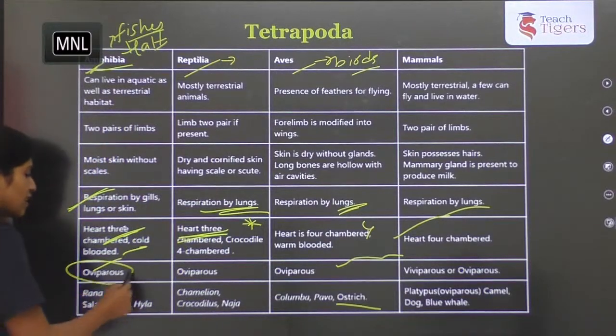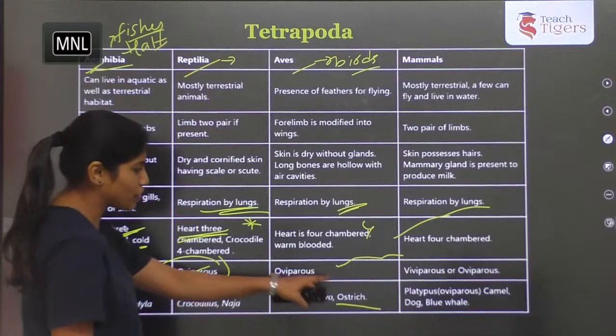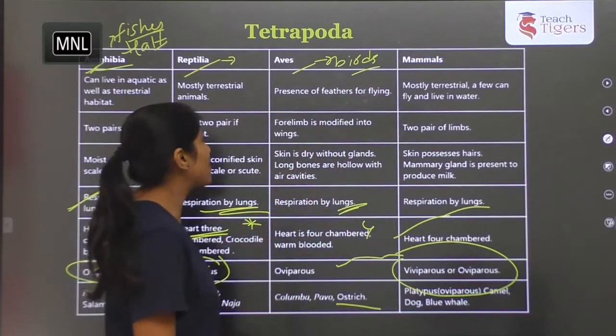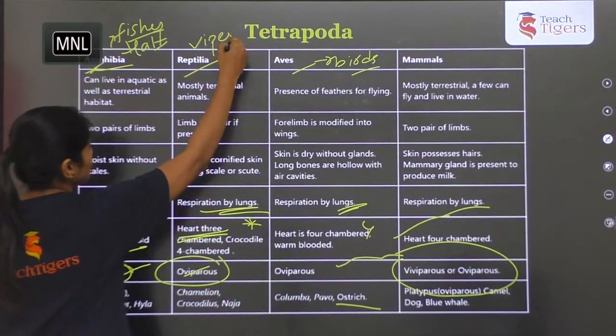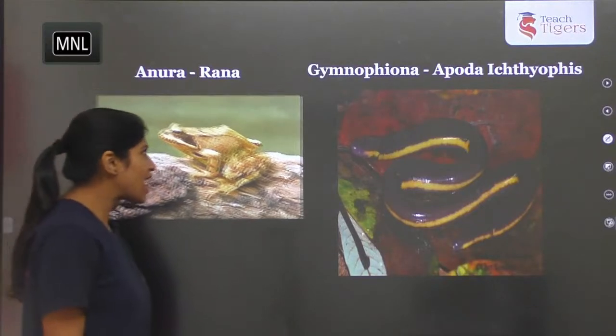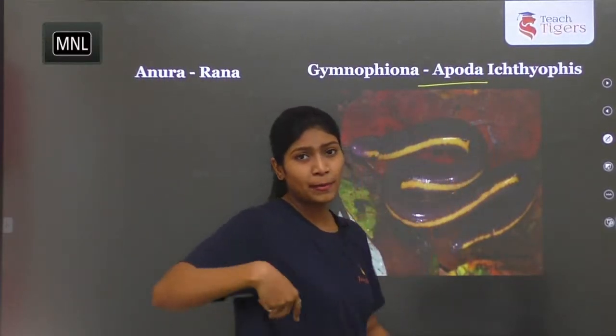Next, see the egg-laying. Here it is oviparous, again oviparous, but here it is viviparous or oviparous. Again in reptiles we have an exceptional case, that is Russell's viper. We'll see that in the examples. So this is Anura, which is Rana, and Gymnophiona, also known as Apoda. They don't have legs.